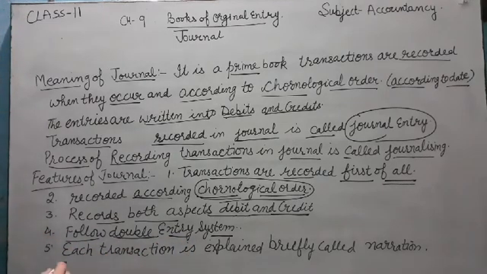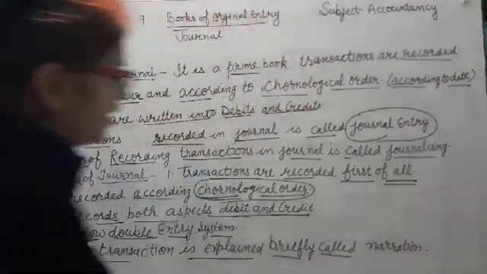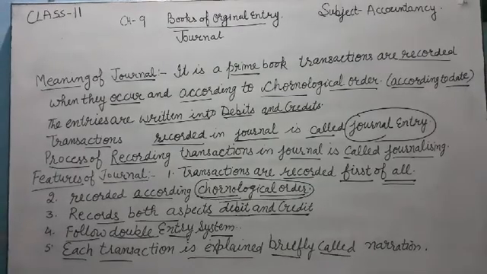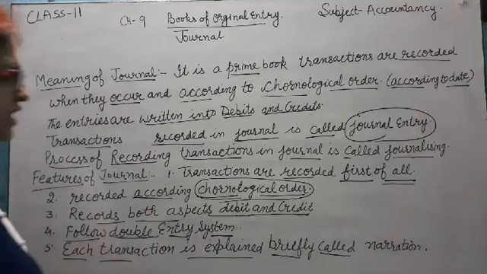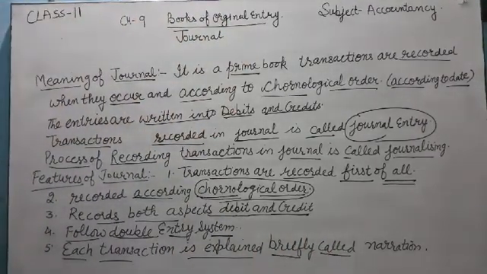Next, each transaction is explained briefly, called narration. After recording the transaction, we explain the transaction briefly, and that brief description is called narration. So these are the features of journal.